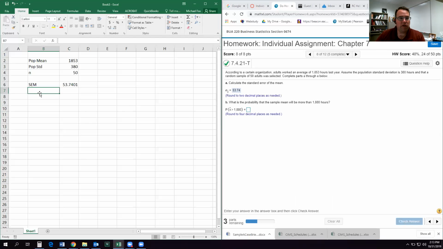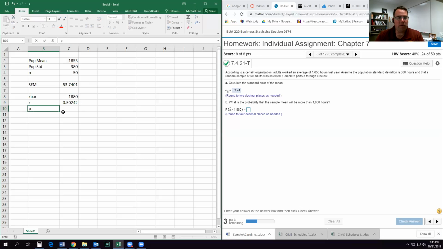So in order to figure that out, we have our X bar. In this case, it's 1880. And then we're going to have to find our Z-score for that X bar. So our Z-score is going to be our X bar minus our population mean divided by the standard error of the mean. So that's our Z-score for that level of X bar.